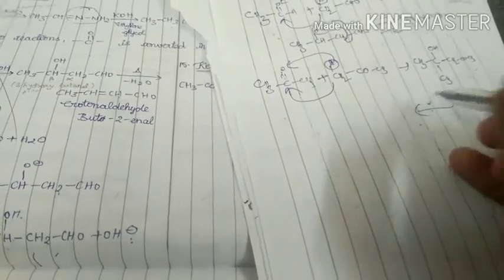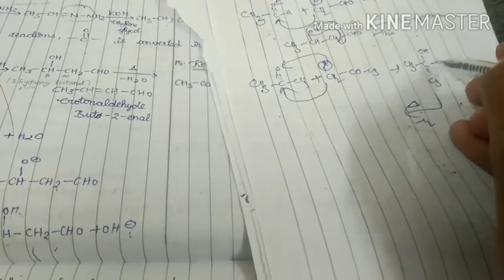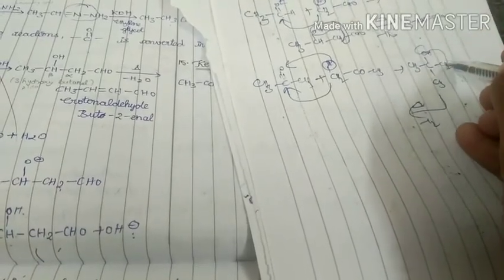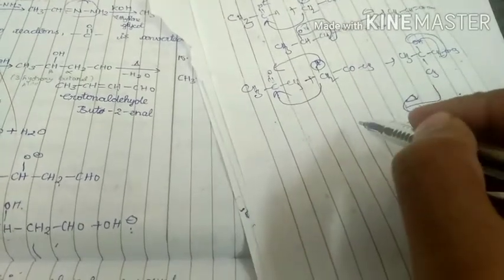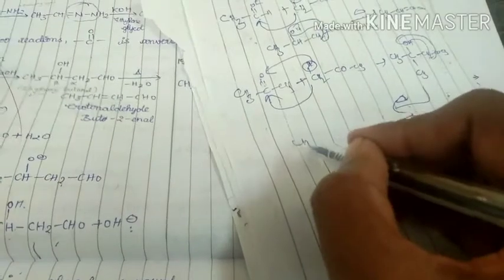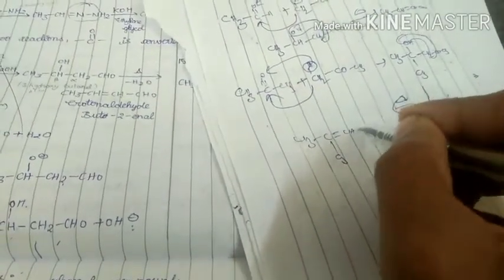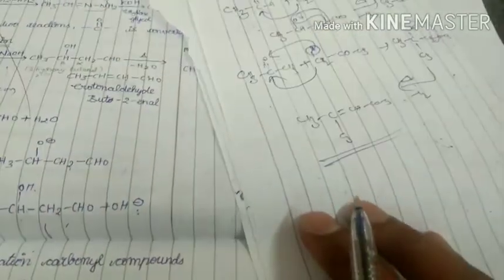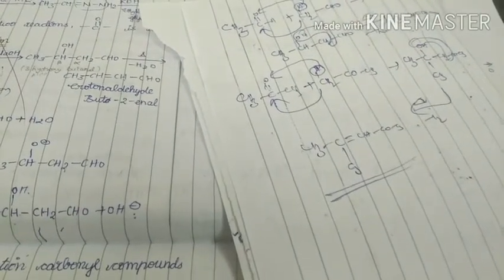When this compound undergoes heating, what happens? Elimination takes place at the alpha and beta positions. This is alpha, this is beta. This OH and this H are eliminated. Then we get CH3 CH3 double bond CH CO CH3. This is the product formed in ketol condensation.